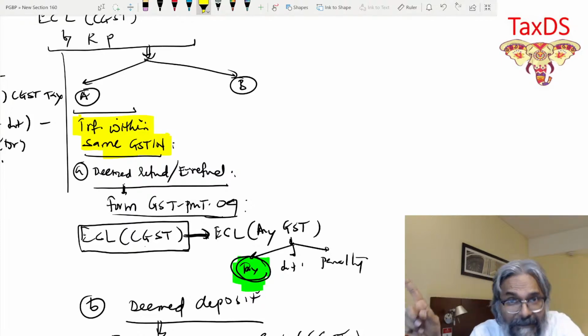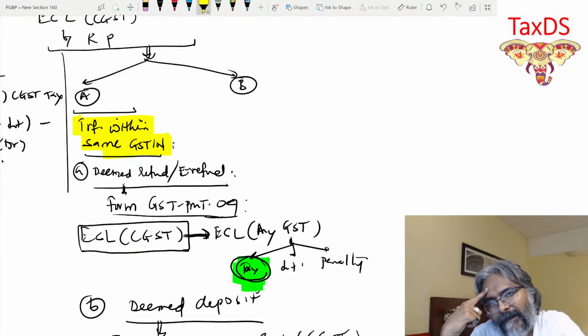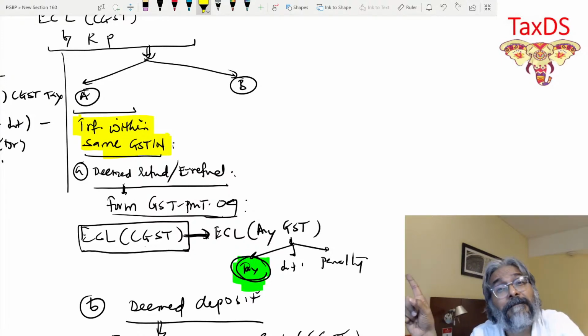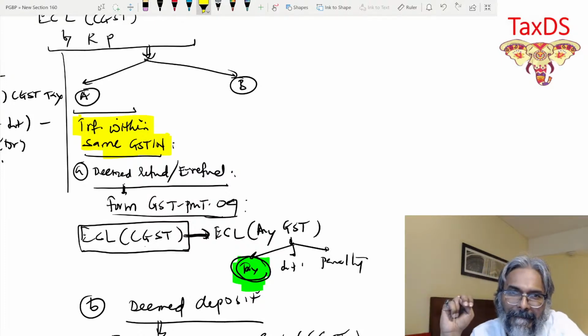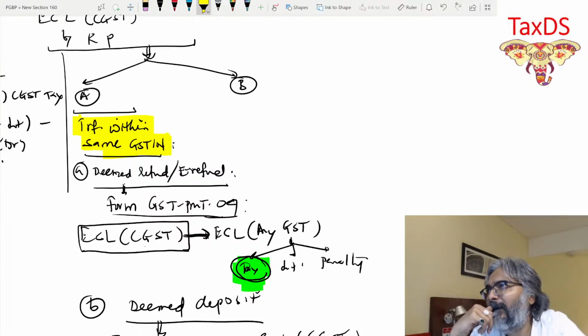But my branch has made some intrastate supply. And that branch is a deemed distinct person, section 25. That branch is a deemed distinct person. So same PAN but different GST number. Same PAN but different GST number.